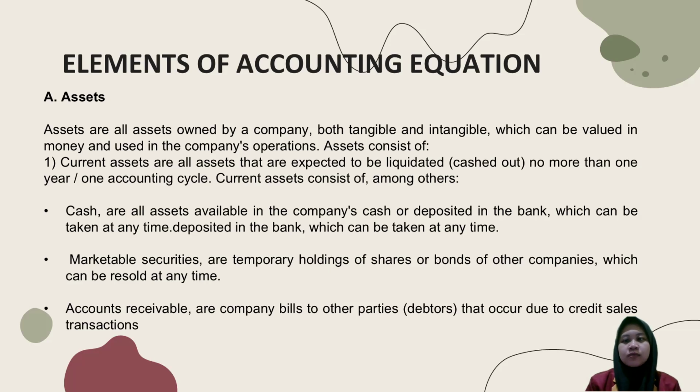Current assets consist of, among others: number one, cash, which is all cash available in the company or deposited in the bank, which can be taken at any time. Number two, marketable securities, which are temporary holdings of shares or bonds of other companies which can be resolved at any time. Number three, accounts receivable, which are company bills to other parties or debtors due to credit sale transactions.